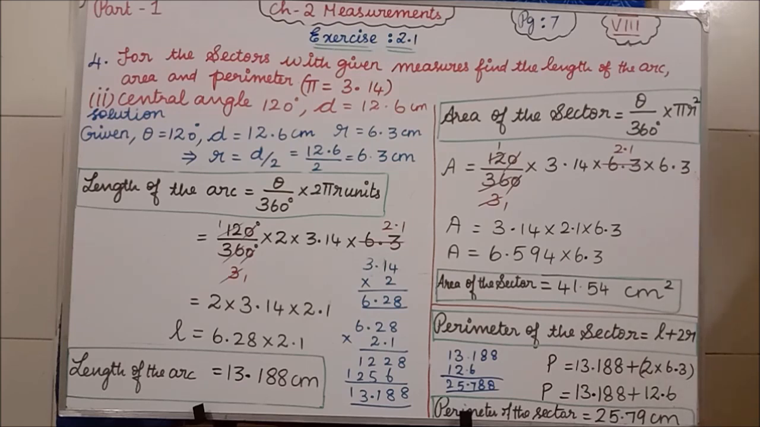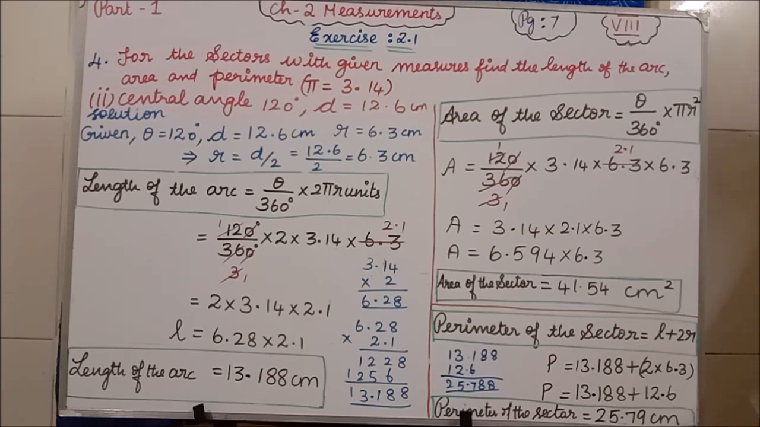Clear? The last one is perimeter of the sector is equal to L plus 2R is the formula. So what is the L value we are having? 13.188 plus 2 into R we are having, isn't it? So 2 into, instead of R what we are having? 6.3. So 13.188 plus 2 into 6.3 is 12.6. So if I add these two numbers, I am getting 25.788. So I am round offing the answer. So 25.79 centimeter I am writing.